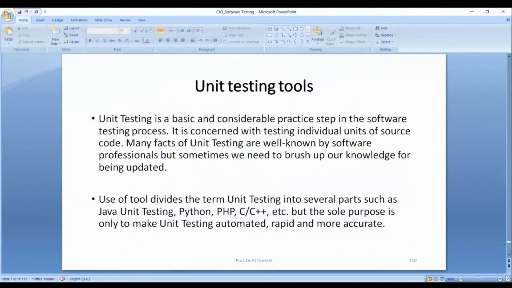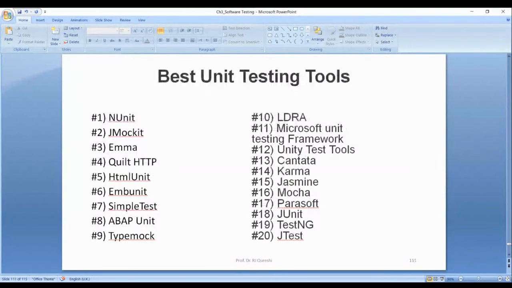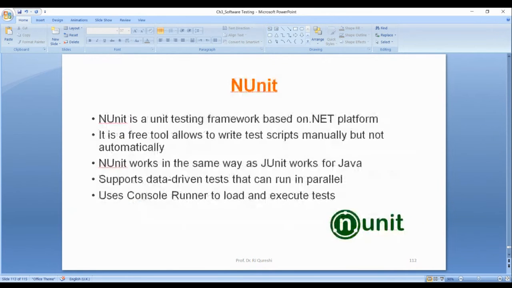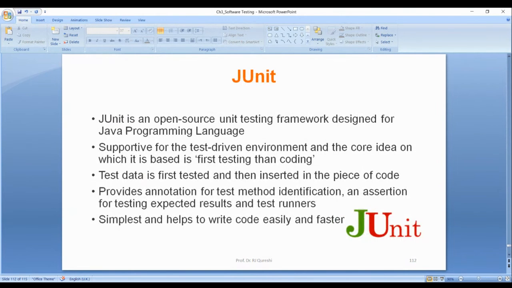You have unit testing tools. During the discussion, these are a few examples of unit testing tools, like I gave you the examples of NUnit, JUnit, PHPUnit. So these are a few testing tools. JUnit for Java, NUnit for .NET.